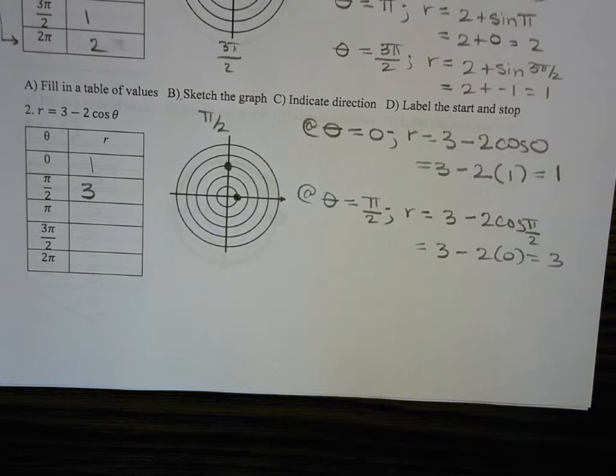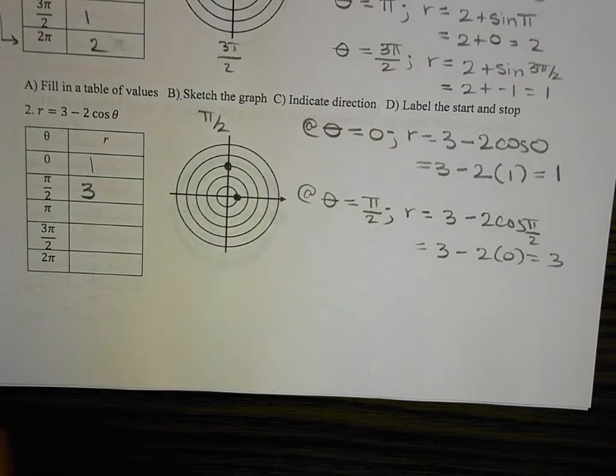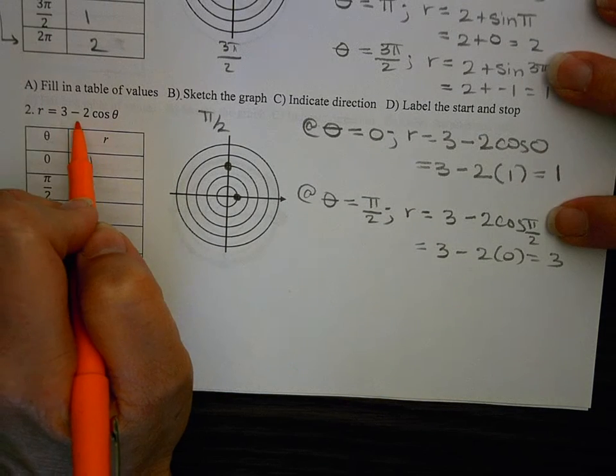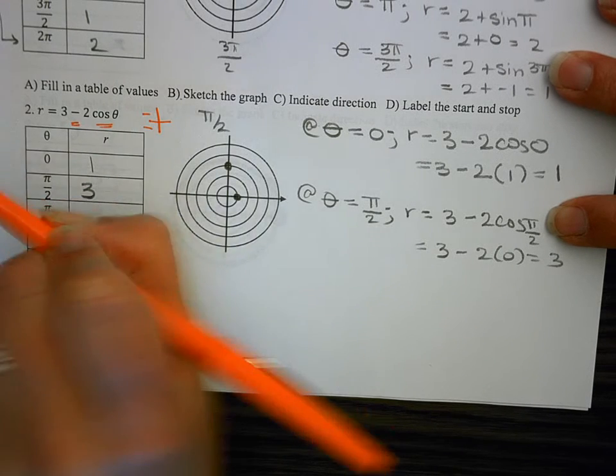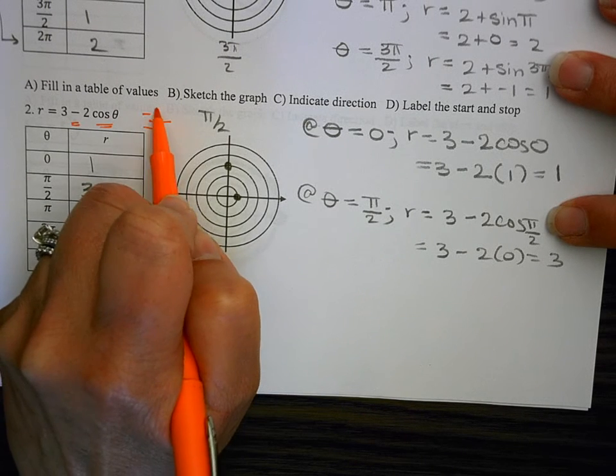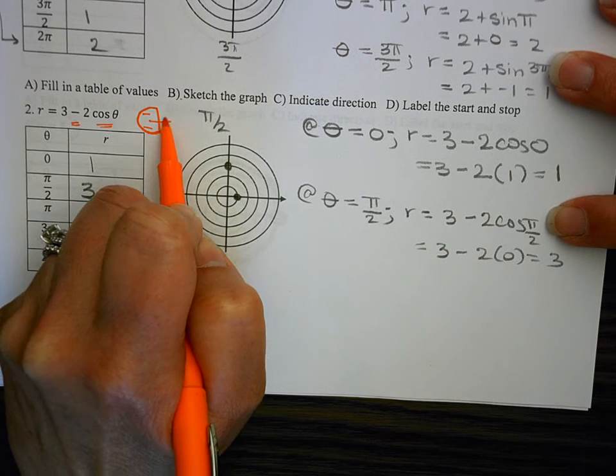Okay, so I'm going to stop for a minute on the tables, and then how would I graph it if I didn't want to do the tables. So I know that I have that negative cosine, and I know cosine is negative here. So I know my orientation is pointed leftwards, right? So it's going to be something like that with some sort of kidney there.